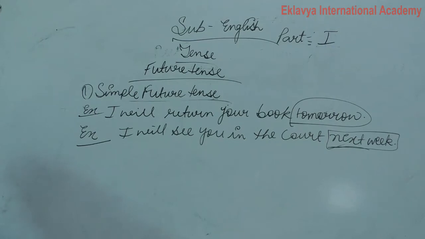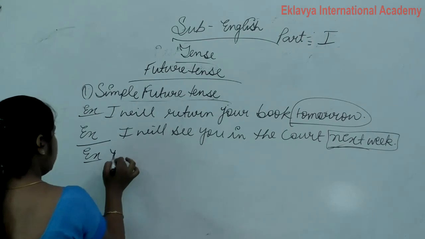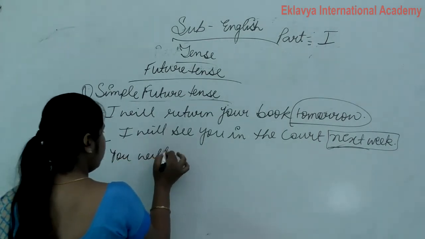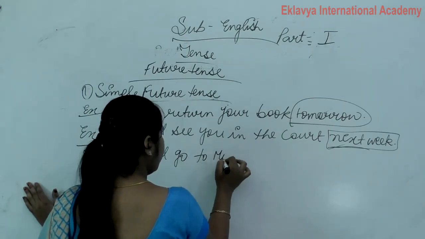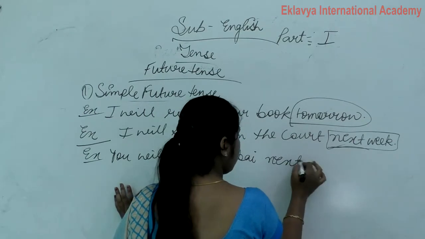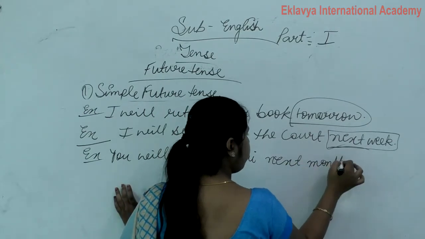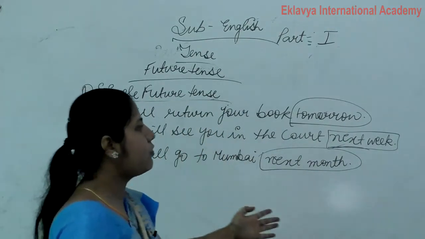So here our simple future is completed. Okay. You will go to Mumbai next month. Okay. So this is also one more indicator of simple future tense. Clear? So this way we use indicators.